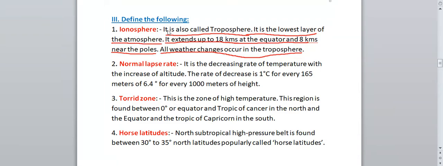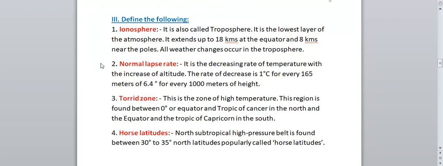So once again I will repeat: ionosphere is also called troposphere. It is the lowest layer of the atmosphere. It extends up to 18 km at the equator and 8 km near the poles. All weather changes occur in the troposphere. At least you should write this one. It is called troposphere. It is the lowest layer of the atmosphere. All weather changes occur in the troposphere.